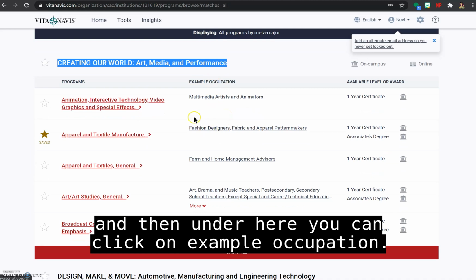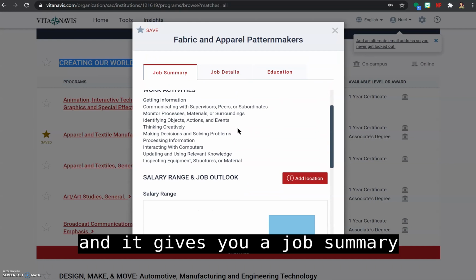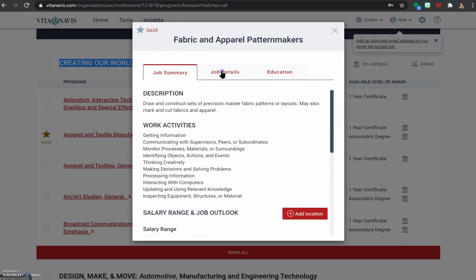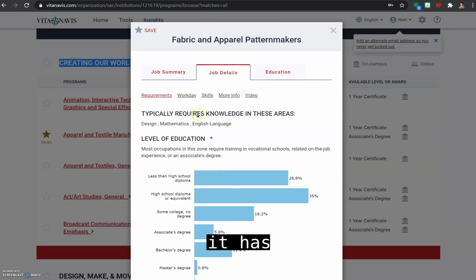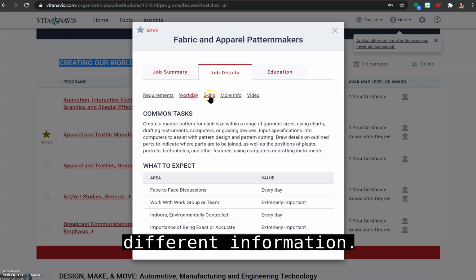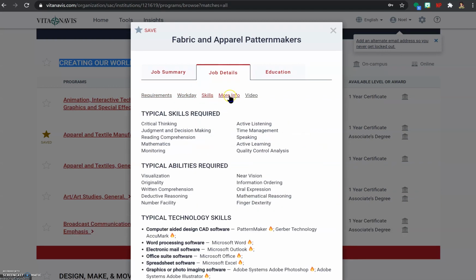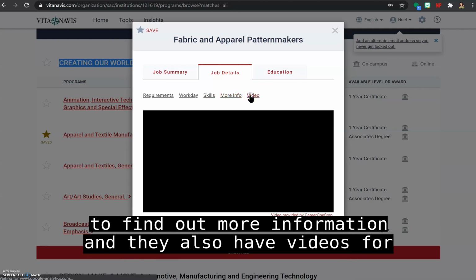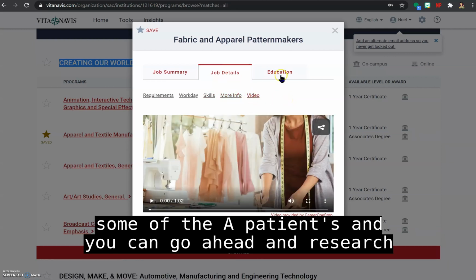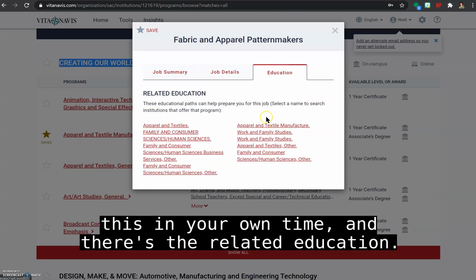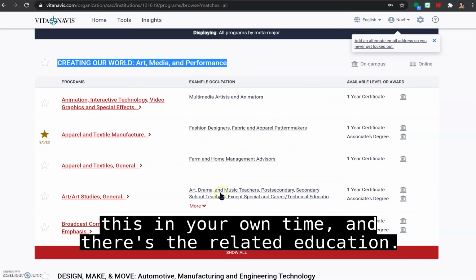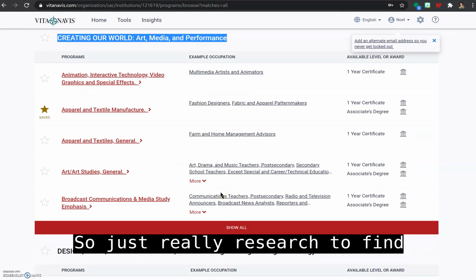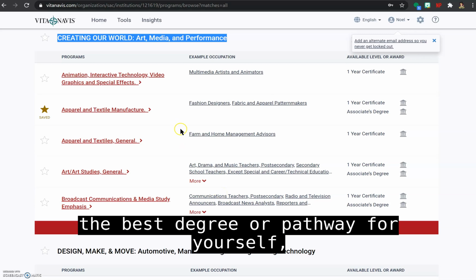And then under here, you can click on example occupation. So let's click on this one. And it gives you a job summary, job details. It has different information. So you can click through all of this to find out more information, and they also have videos for some of the occupations, and you can go ahead and research this in your own time. And there's the related education, so just really research to find the best degree or pathway for yourself.